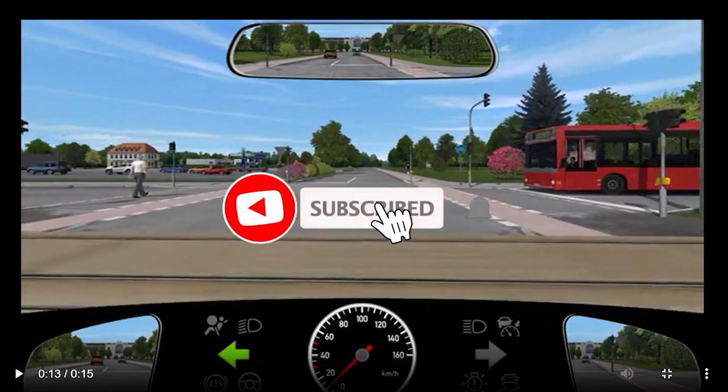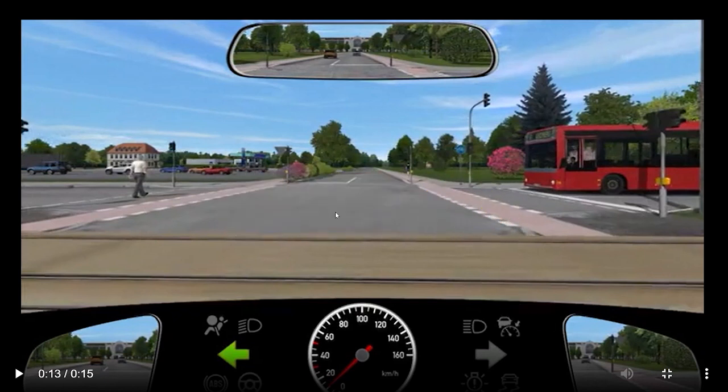Let the car or vehicle pass, then you have to take the left turn. The basic first rule: allow the oncoming vehicle which is going straight to go first, then you can take the left turn. The second rule is, onto the road where you are taking a turn, you have to be very careful and watchful about the pedestrian and cyclist. You have to allow them to go first, then you can carry on your journey.